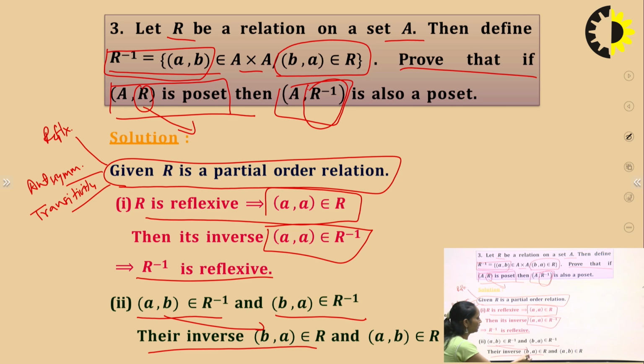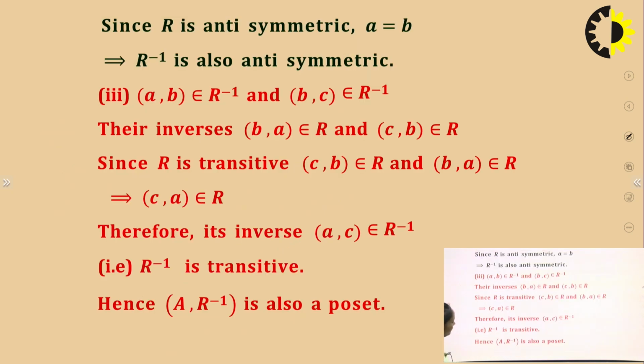The inverse of (a,b) is (b,a), and we can write (b,a) belongs to R. I repeat, if (a,b) belongs to R inverse, then (b,a) belongs to R, and if (b,a) belongs to R inverse, then we can also write (a,b) belongs to R. Since it is given that R is antisymmetric, we can say that R inverse is also antisymmetric.